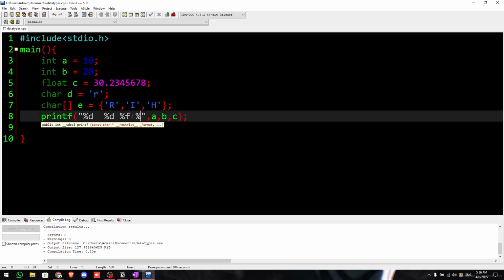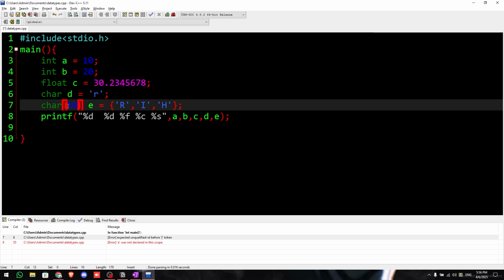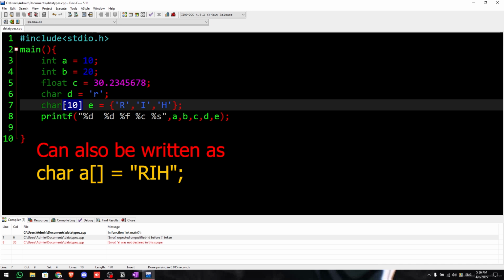So here %c for character, and finally %s. Now a, b, c, d for character, and e for string. So now it's showing an error. So let us say 10 is the size. Why is it an error?